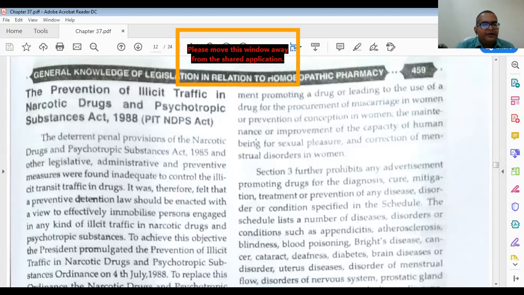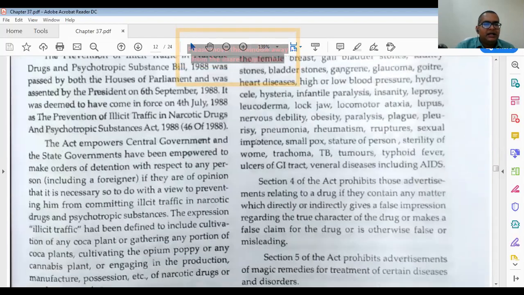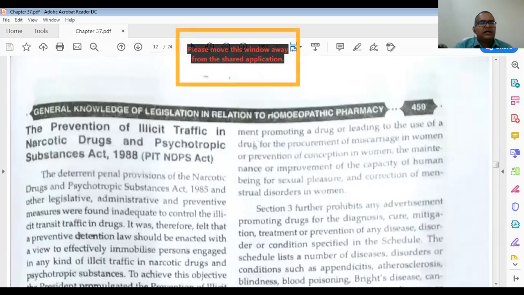It was therefore felt that a preventive detention law should be initiated with a view to effectively immobilize persons engaged in any kind of illegal trafficking. It means proper checking is there. The customs department normally checks for narcotic drugs and other illegal things. So remember this, the Prevention of Illegal Trafficking in Narcotic Drugs and Psychotropic Substances Act 1988.